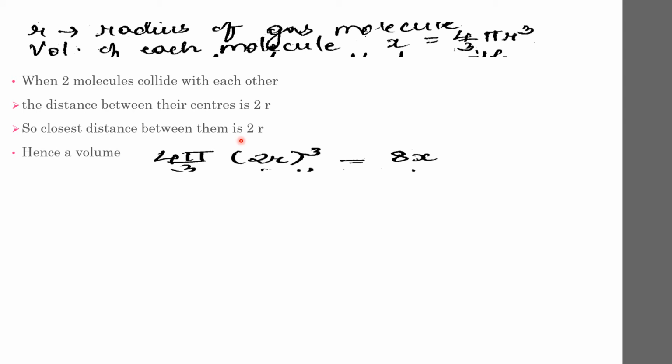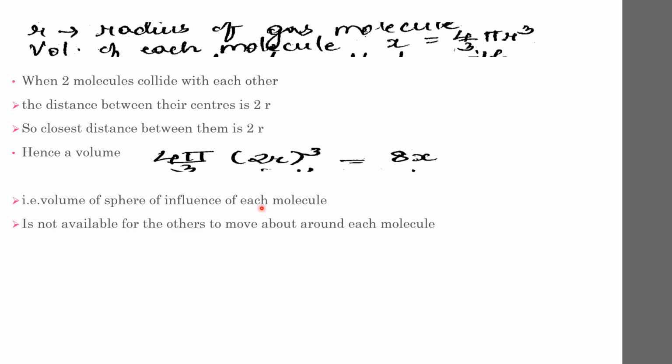So hence we are finding the volume of the sphere of influence, which has a radius of 2r. So the volume will be 4 pi by 3 into 2r, the whole cube. And this 2 cube can be taken as 8 into 4 pi by 3 into r cube. 4 pi by 3 into r cube is x. So this can be written as 8x. So this is the volume of the sphere of influence of each molecule. So this much volume is not available for the other molecules to move about around each molecule.